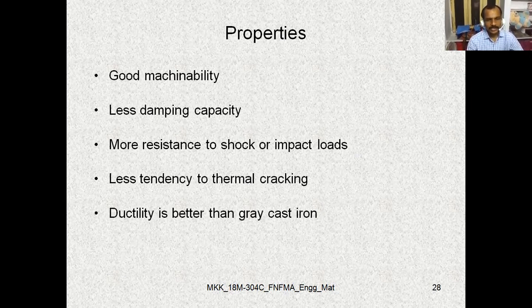Ductility is better than the gray cast iron. Nothing but the ductility property of this spheroidal cast iron is better compared with gray cast iron. So the percentage of elongation is 2 to 17 percentage.